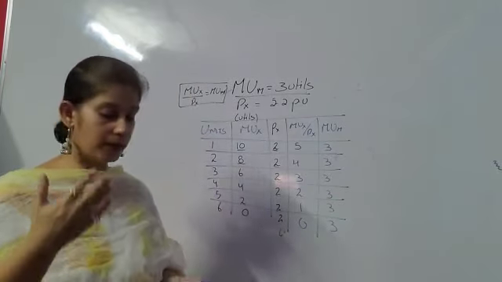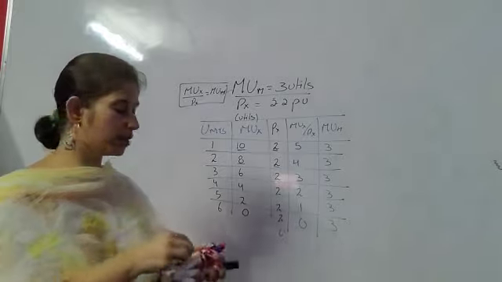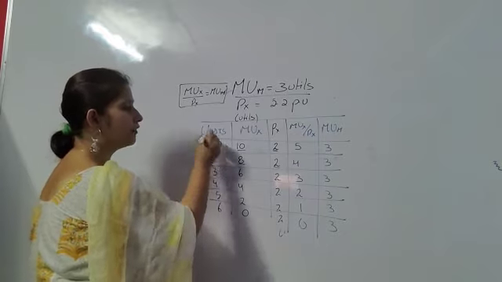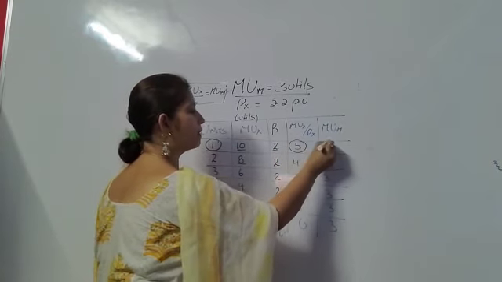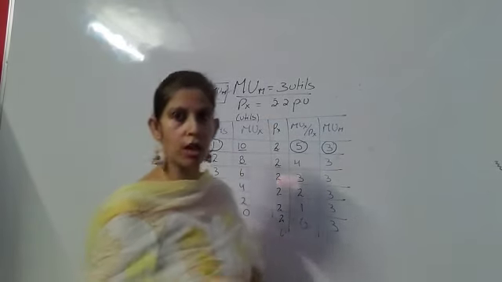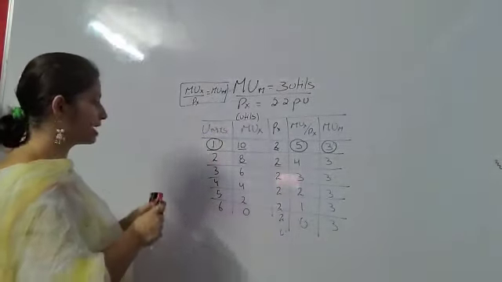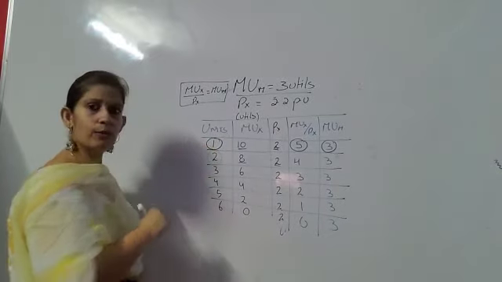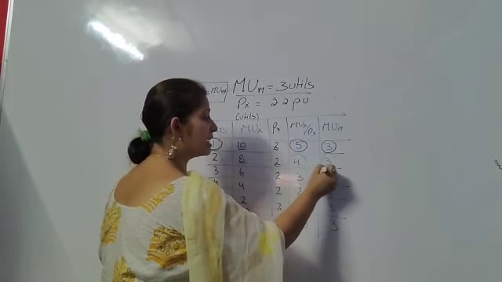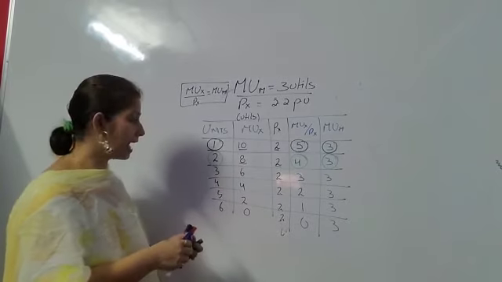Now what will we do? We will compare at each unit. We will compare MUX by PX with marginal utility of money. So let us start from the first unit. At first unit, MUX by PX is 5, but marginal utility of money is 3. This is in our favor. We will increase the consumption. So when we increase the consumption, we move to the next unit. Let's say we move to the second unit. Now when we move to the second unit, still MUX by PX is 4, which is greater than marginal utility of money. Again, this is in our favor. So we will move to the next unit.